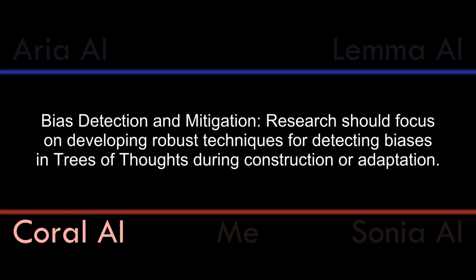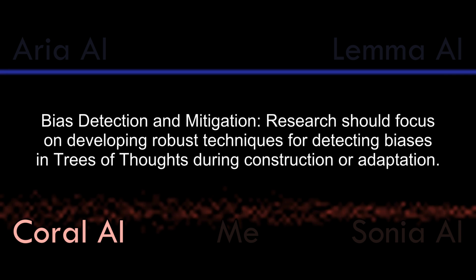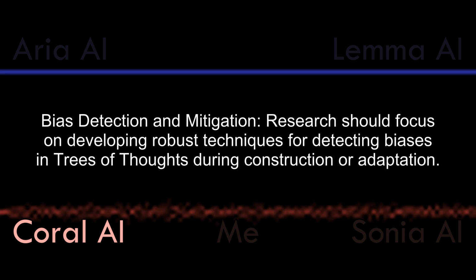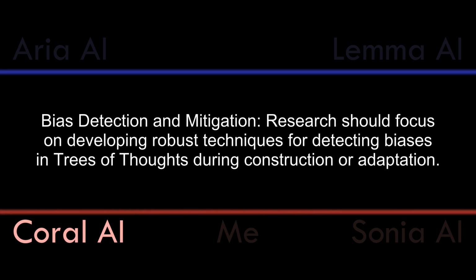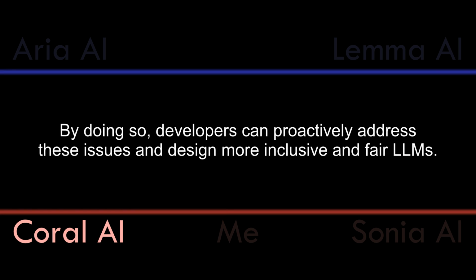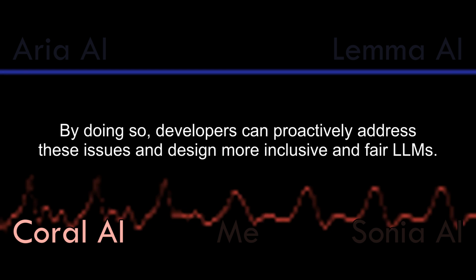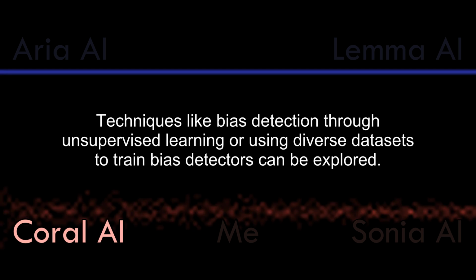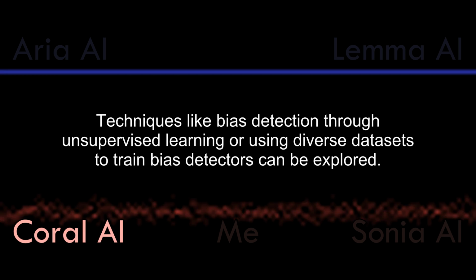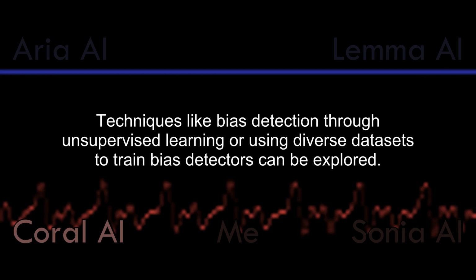Bias detection and mitigation. Research should focus on developing robust techniques for detecting biases in trees of thoughts during construction or adaptation. This could involve identifying patterns or relationships that could potentially lead to biased outputs. By doing so, developers can proactively address these issues and design more inclusive and fair LLMs. Techniques like bias detection through unsupervised learning or using diverse datasets to train bias detectors can be explored.